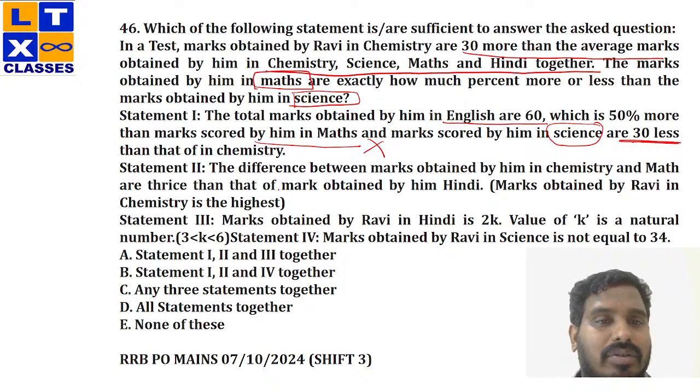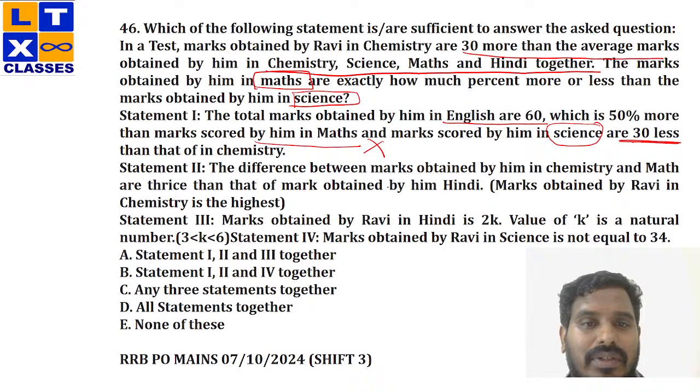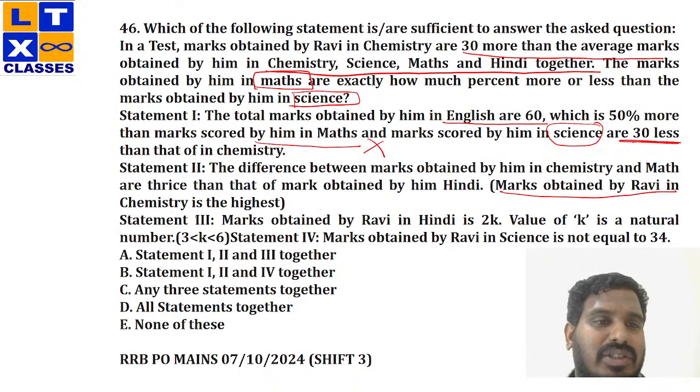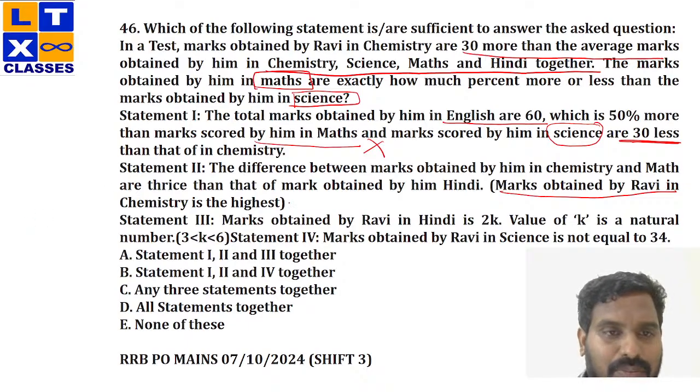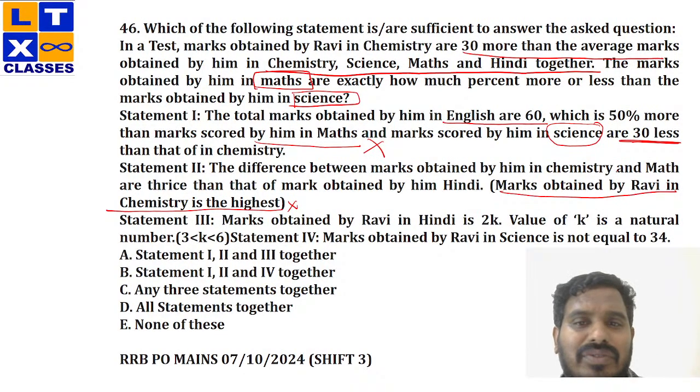Now, moving on to statement 2. The difference between marks obtained by him in chemistry and maths is thrice that of the marks obtained by him in Hindi. Marks obtained by Ravi in chemistry is the highest. Now, this is a supportive statement. I don't have any clue with this point. Right now, it is simply stating chemistry is highest. The difference between the marks obtained in chemistry and maths is thrice. So, individually, I can't do anything with the statement. That is clear. Why? Because none of the marks has been provided in this statement.